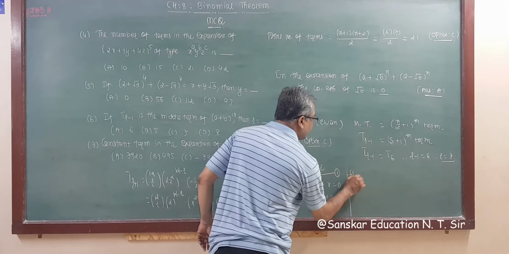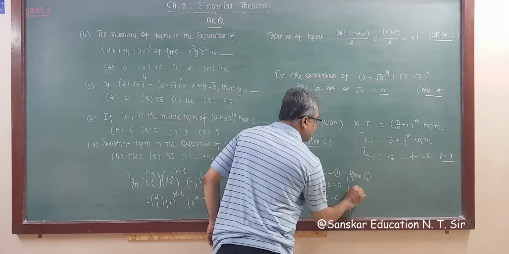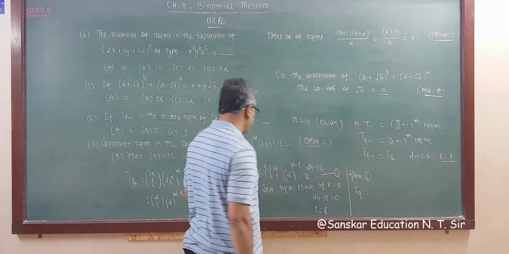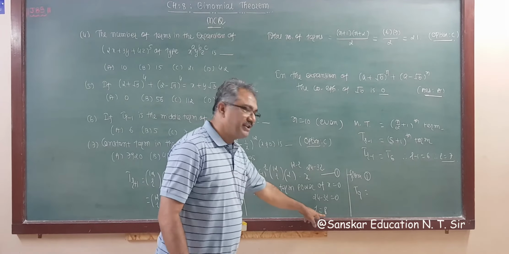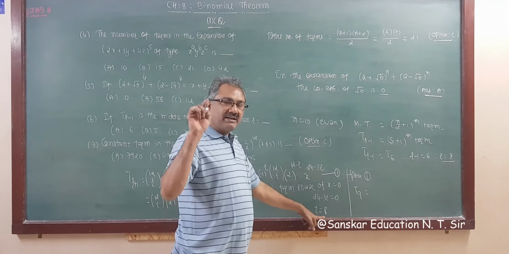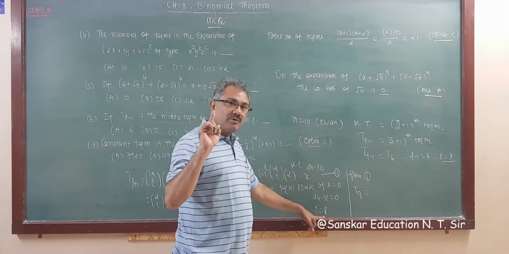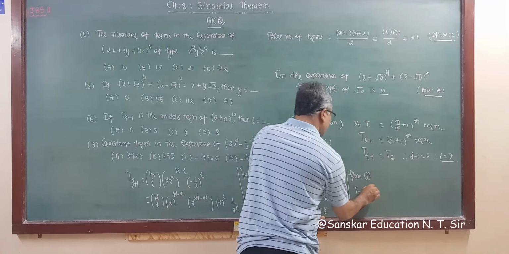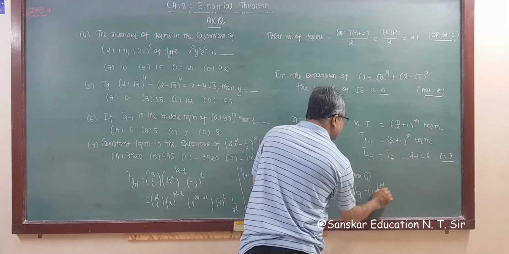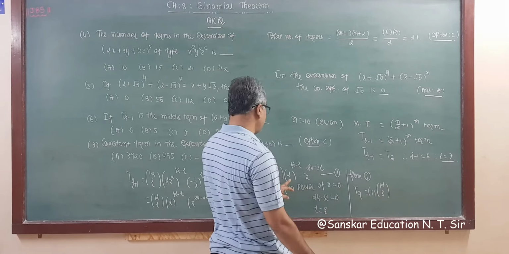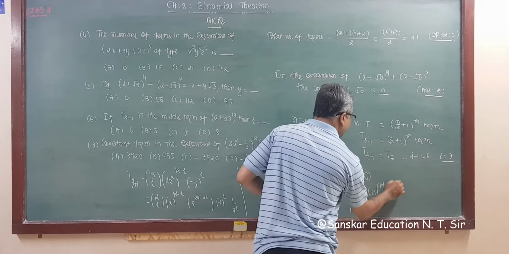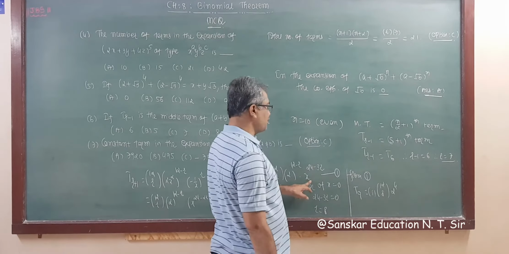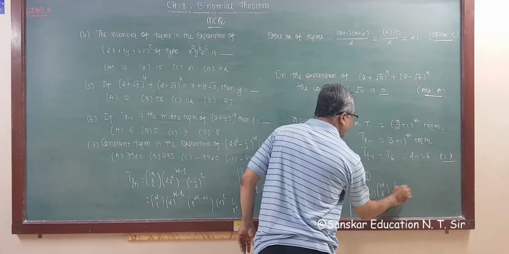So from 1 what we get? From 1, T9 is equal to minus 1 raised to 8, right? Minus 1 raised to an even power is always plus. So this is 1, this is 12C8, 2 raised to 4 and x raised to 0, right?